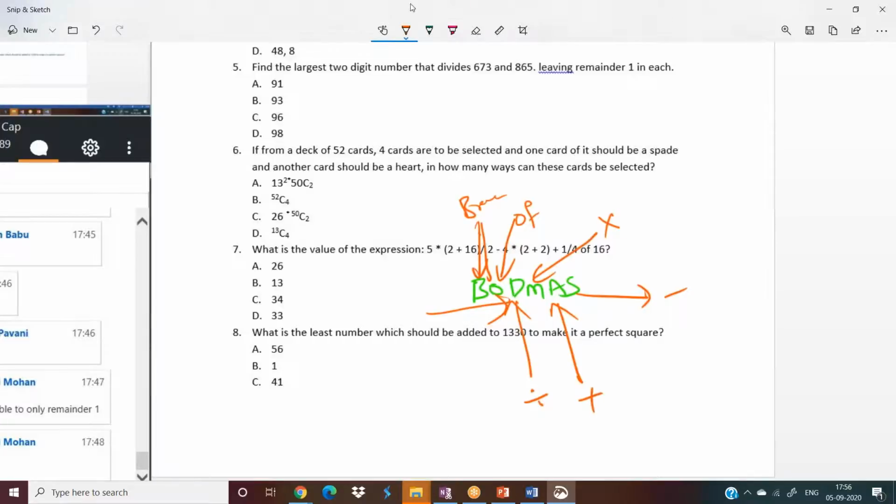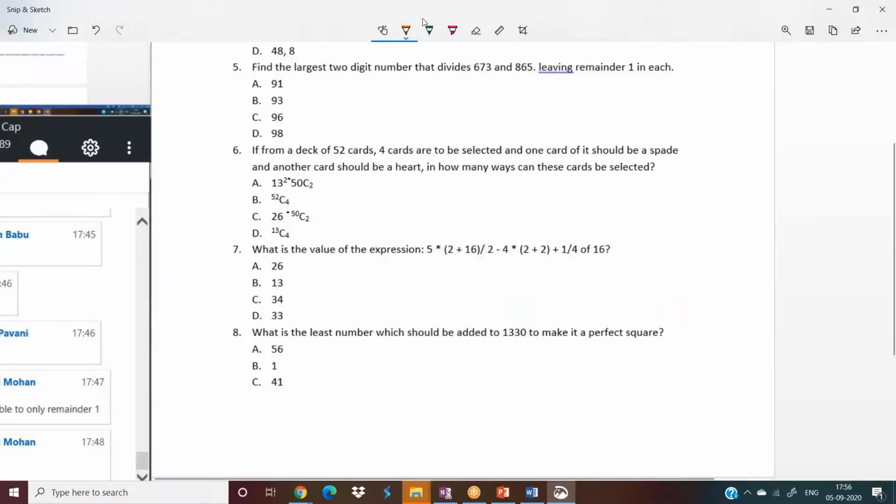So by using the BODMAS rule, let me solve this problem now. First, brackets. 16 plus 2 is 18, so it should be 18. And here also we have one brace, that is 2 plus 2, 4. So 5 into 18 divided by 2 minus 4 into 4 plus 1 by 4 of 16. So in BODMAS